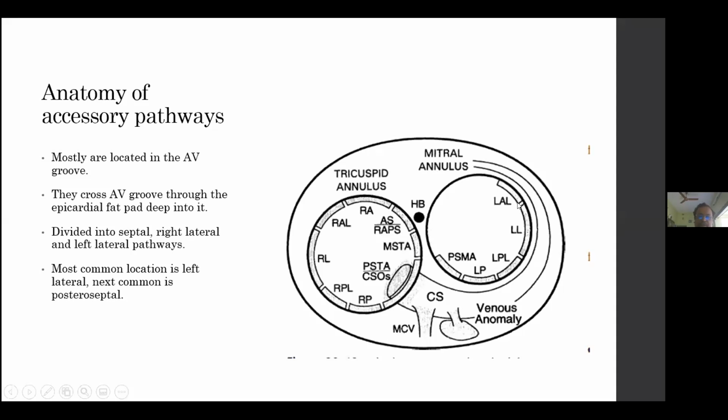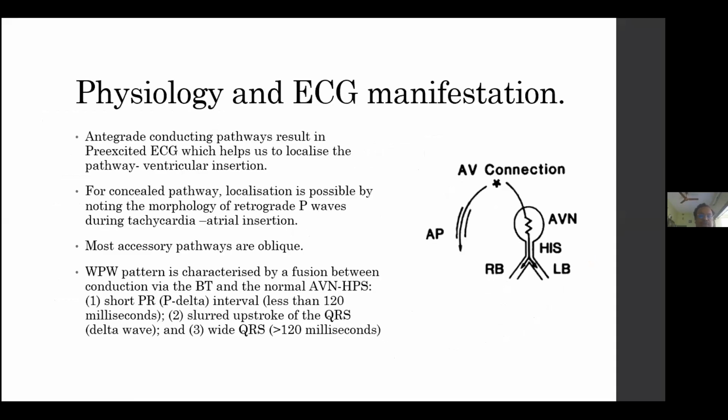Dr. Dwivedi has already discussed, sir, that the most common is the left lateral pathway, then comes the posteroseptal pathway in frequency of presence. Next, I will come to the physiology. Dr. Dwivedi has already said this, I just want to discuss one or two things. Anterogradely conducting pathways result in a pre-excited ECG. This pre-excitation helps to localize the pathway's ventricular insertion, because it will show where the pathway inserts at the ventricular end.